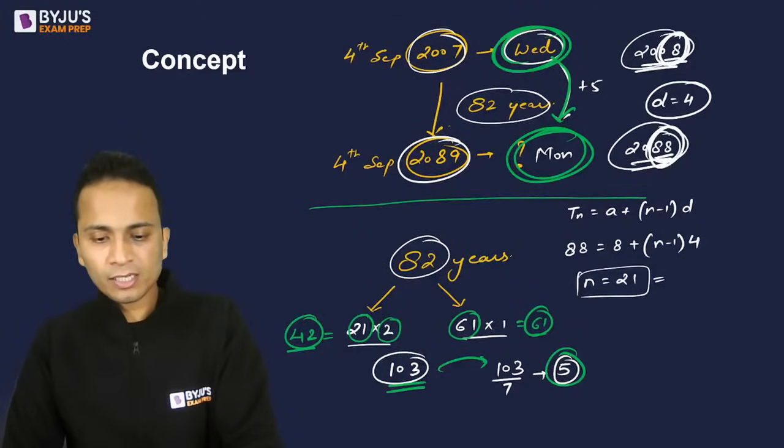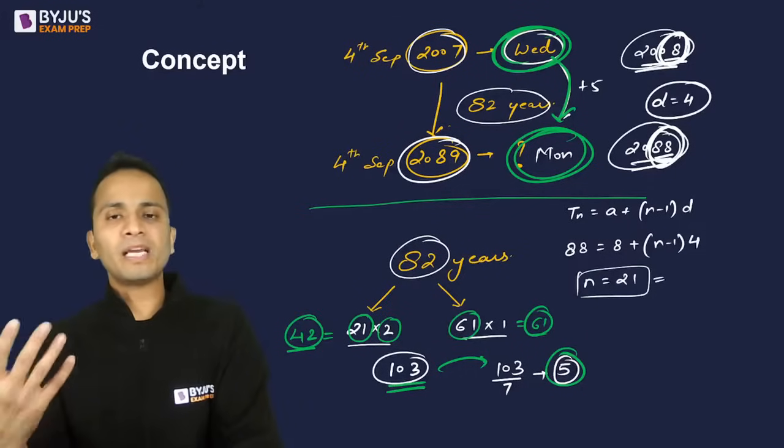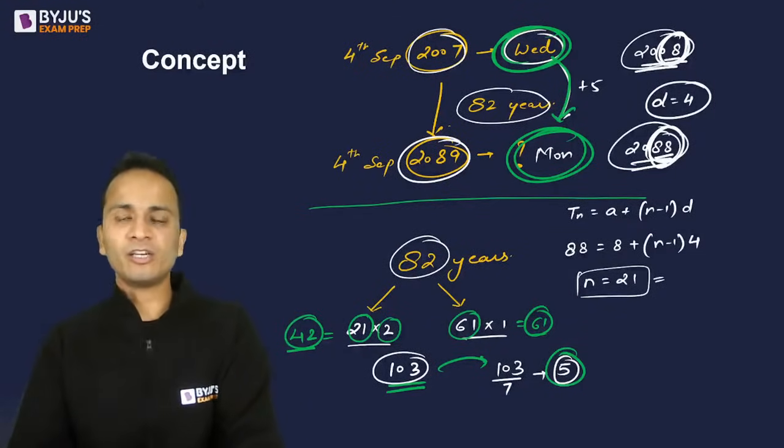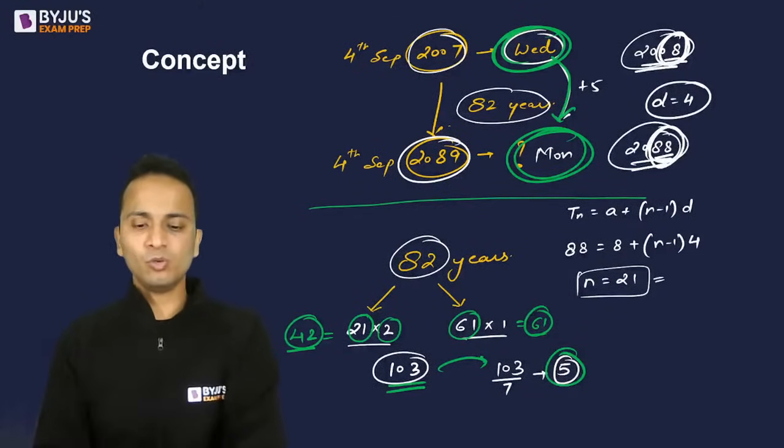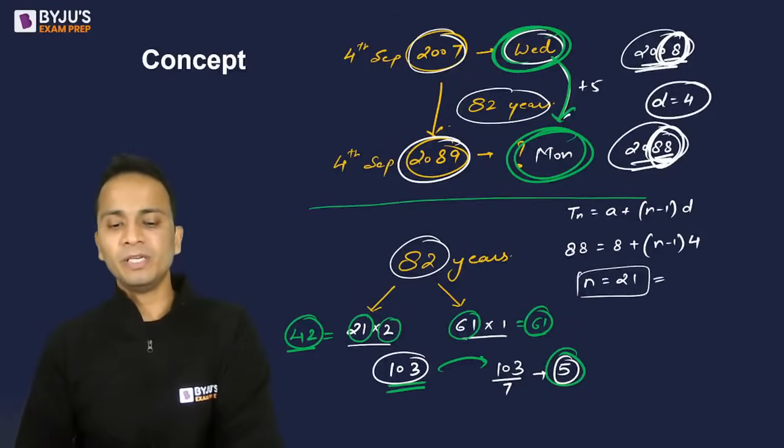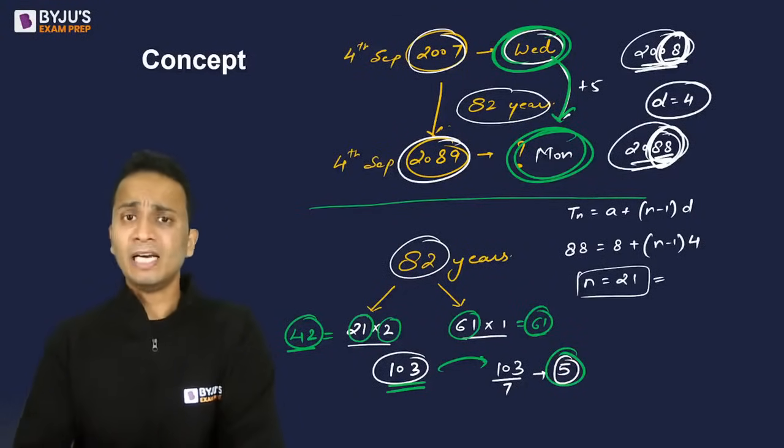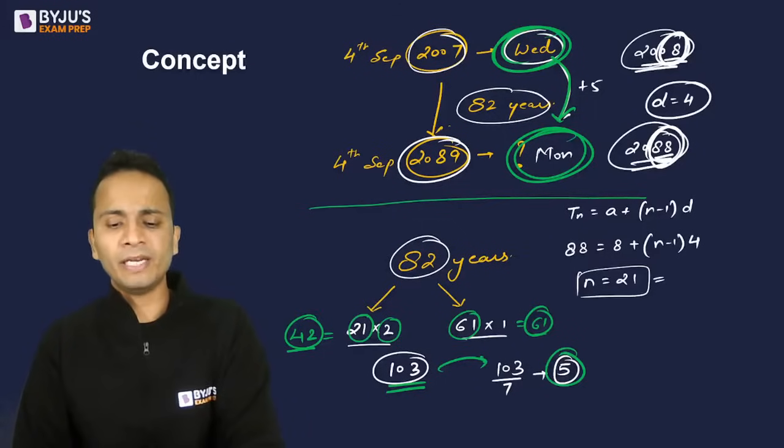Zainul, you are asking, sir, if in the question it is not given whether a year is a leap year. Zainul, question में कभी given नहीं होगा. It will never be given in the question. Year, you will have to understand the concept of a leap year. If it is a multiple of 4, it's a leap year. I have already explained you how to determine whether a given year is a leap year or not. Yes, Mohit, you are absolutely correct.